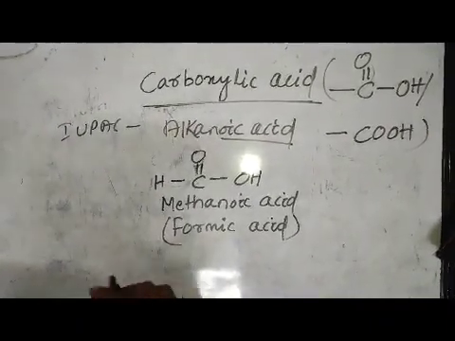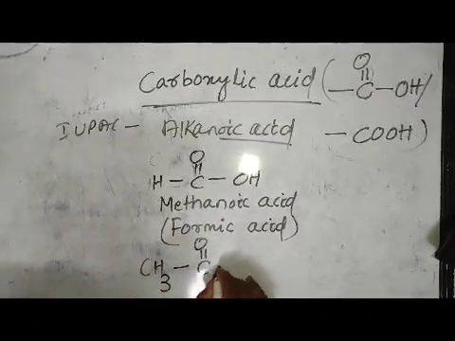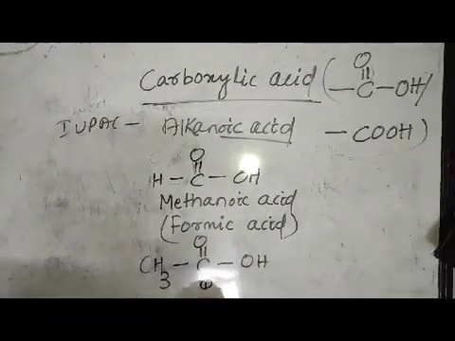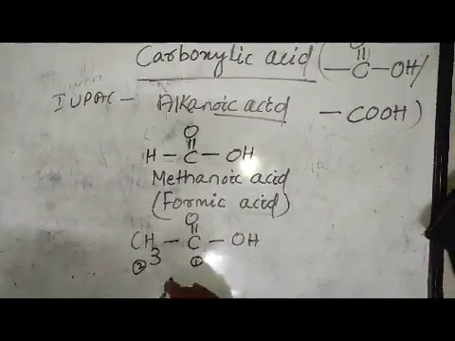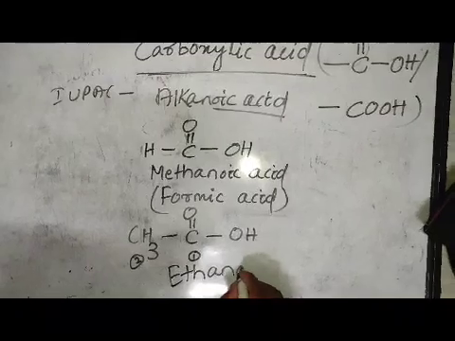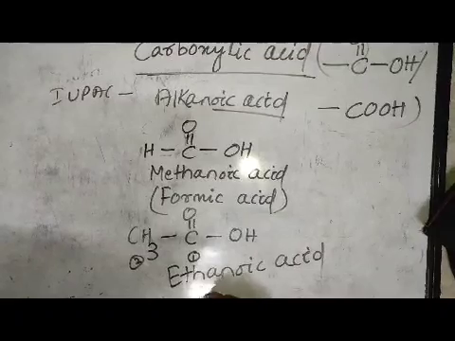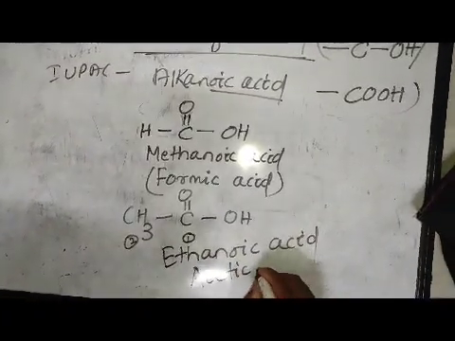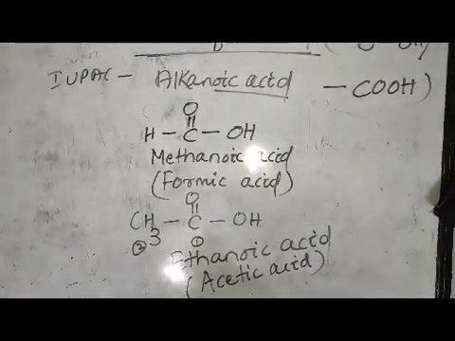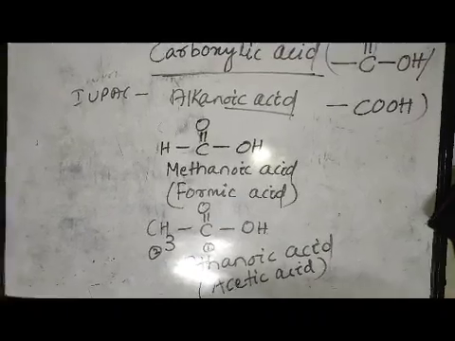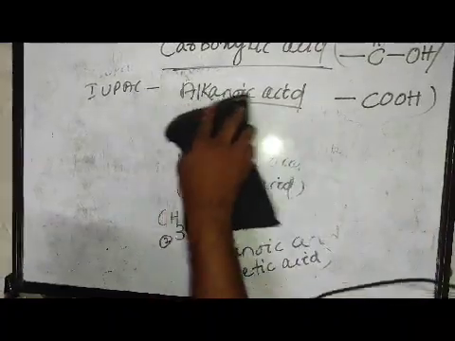Then the next member is CH3 bond C double bond O bond OH. Here the number of carbon atoms is 1, it is 2. So for 2 carbon atoms the prefix will be eth. The molecule name is ethanoic acid. Okay, and the common name is acetic acid. It is present in vinegar. These are the carboxylic acid members. Then we will move forward to the next functional group.